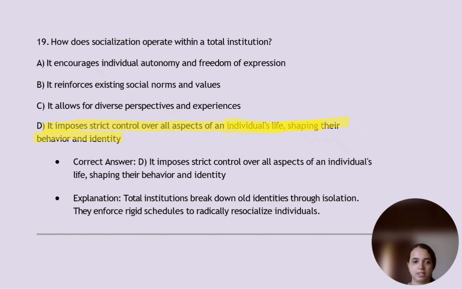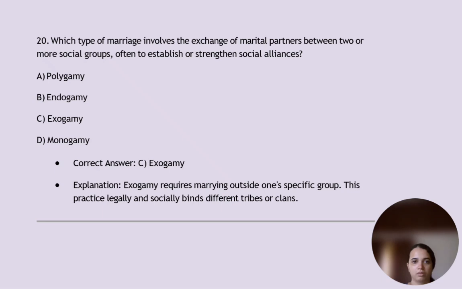Next, which type of marriage involves the exchange of marital partners between two or more social groups, often to establish or strengthen social alliance? That is exogamy, that requires marrying outside one specific group. This practice legally and socially binds different tribes or clans.